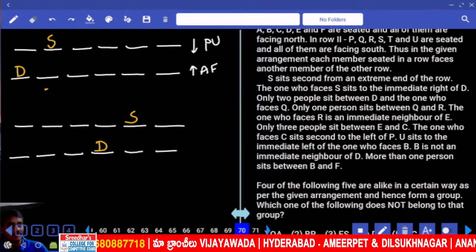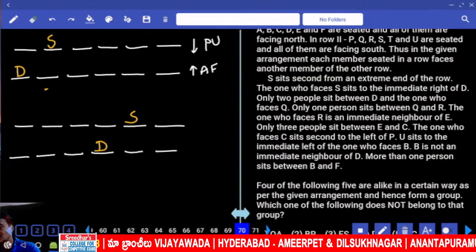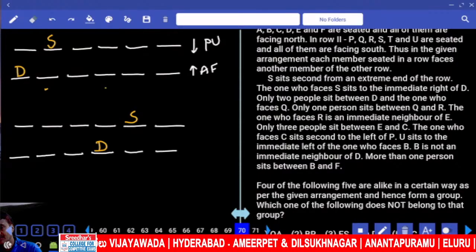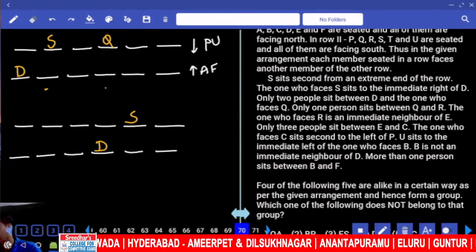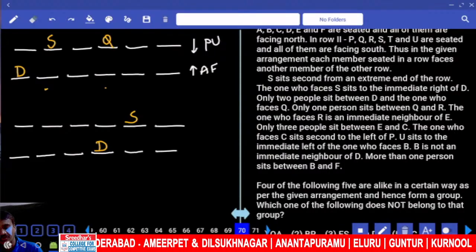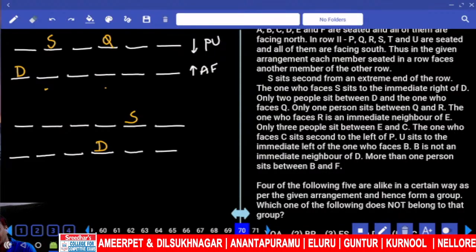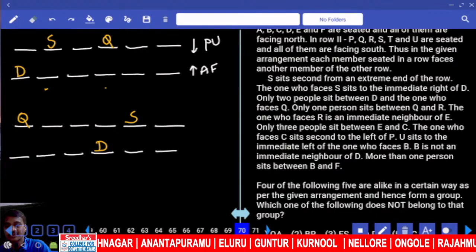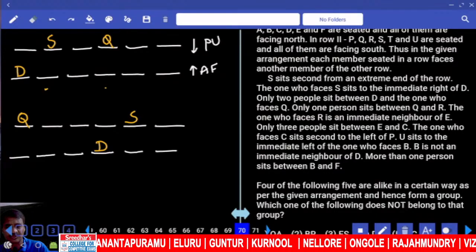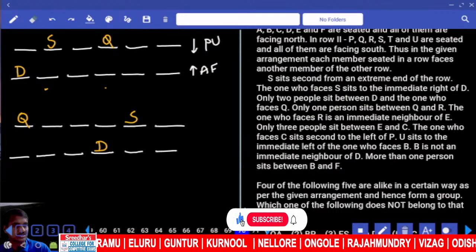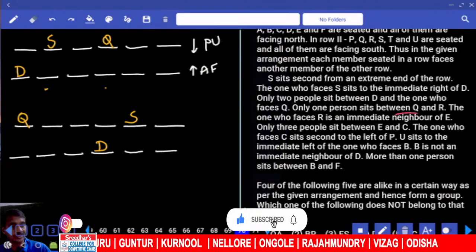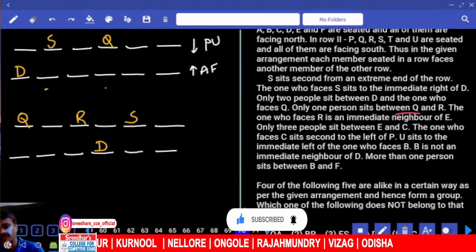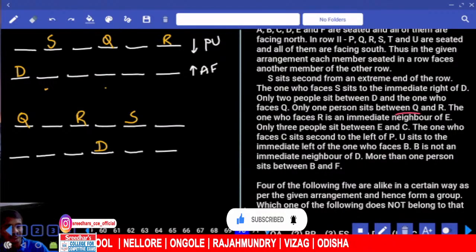And only 2 people between D and the one who faces Q. D and the one who is facing Q, there are exactly 2 people. Q must be at this corner. D and the one who is facing Q, there are exactly 2 persons. And only 1 person between Q and R. Now in between Q and R, how many? 1 person.